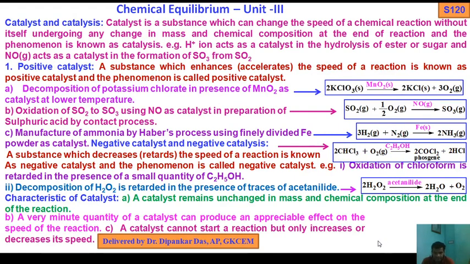Next, catalyst and catalysis. This is also very important. Catalyst is a substance which can change the speed of a chemical reaction without itself undergoing any change in mass and chemical composition at the end of reaction, and the phenomenon is known as catalysis. Generally it increases or accelerates the speed of reaction. Sometimes it retards or decreases the speed of reaction. That's why I have used the term change the speed.